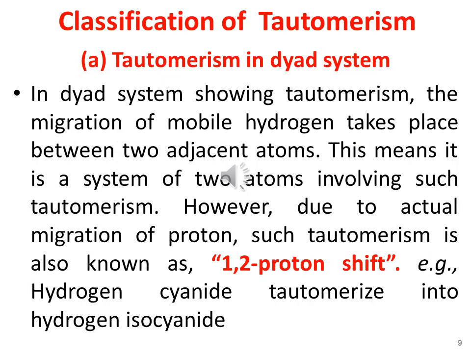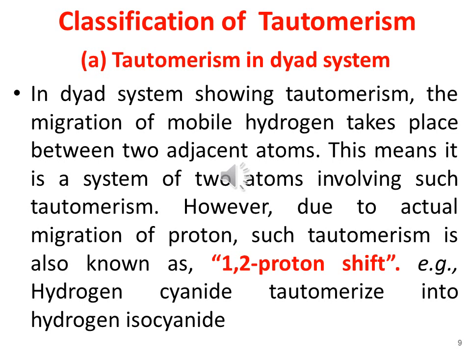Now let's discuss different classifications of tautomerism. First of all, we will discuss the tautomerism in dyad system. In dyad system showing tautomerism, the migration of the mobile hydrogen takes place between the two adjacent atoms. This means it is a system of two atoms involving such tautomerism. However, due to actual migration of protons, such tautomerism is also known as 1,2 proton shift.